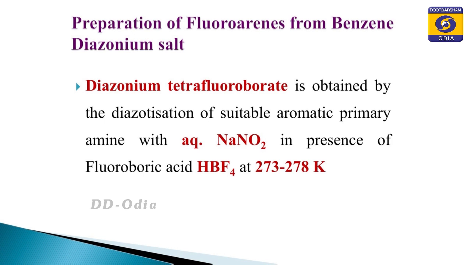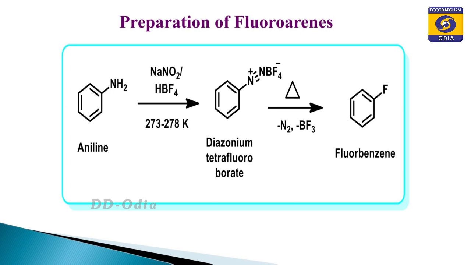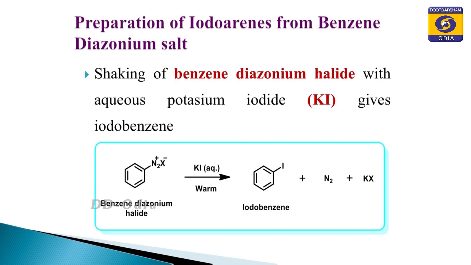So, this is the advantage: we can prepare fluorobenzene from benzene diazonium halide, whereas fluorobenzene cannot be prepared by direct halogenation of benzene. Similarly, in case of iodobenzenes or iodoarenes, we can also prepare these compounds from the benzene diazonium salt. What is the reagent we are using here? Simply by shaking the benzene diazonium halide with aqueous potassium iodide, we can obtain iodobenzene.